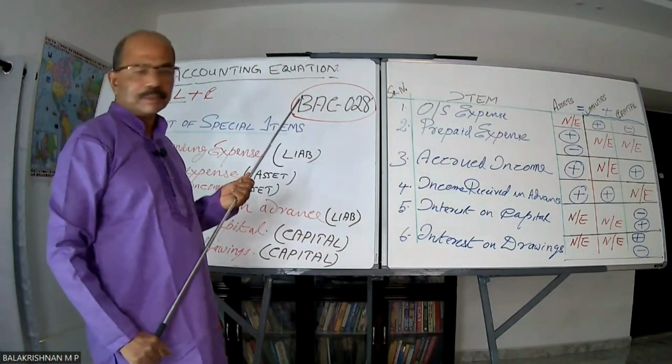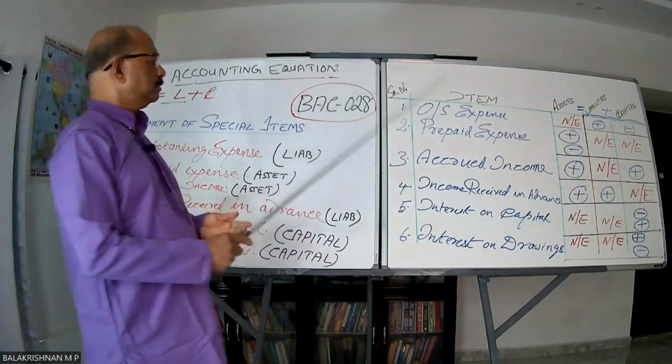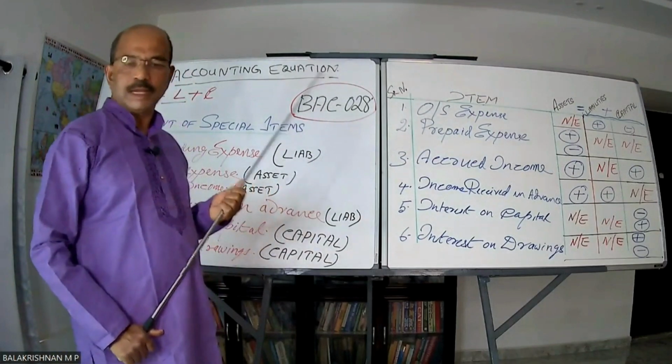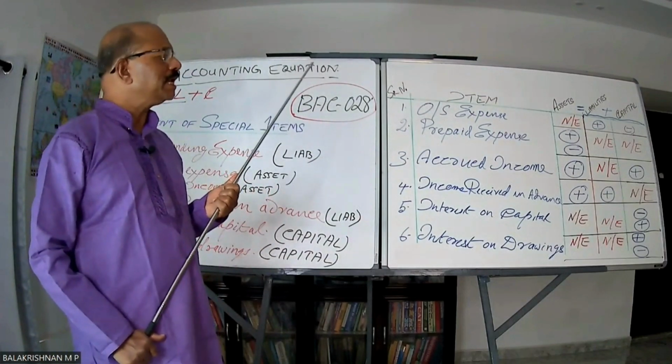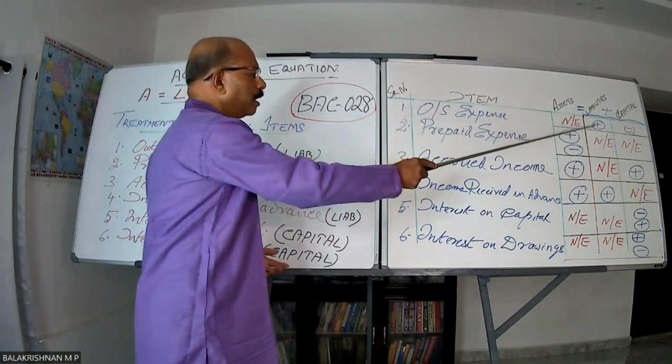Right. First, outstanding expense. I already mentioned outstanding expense is a liability. So a liability has gone up.